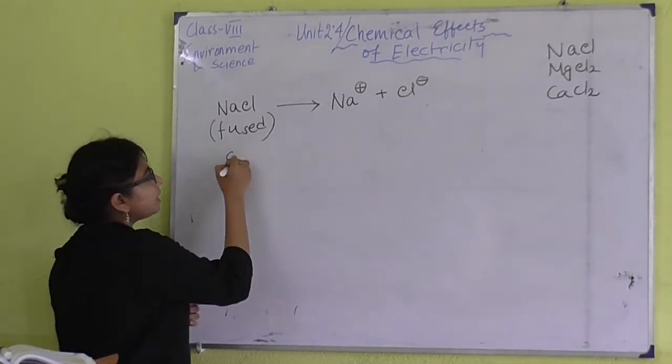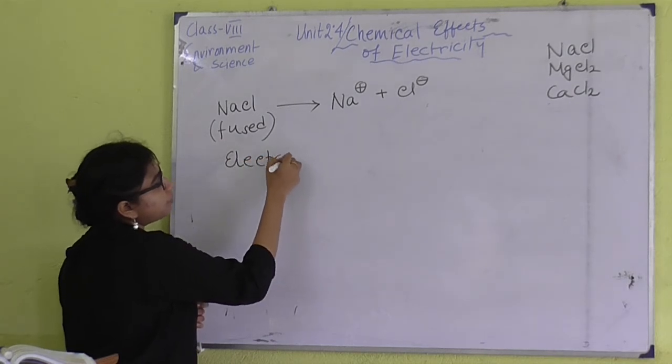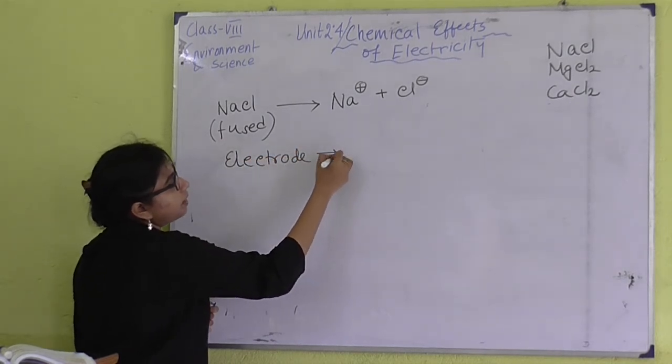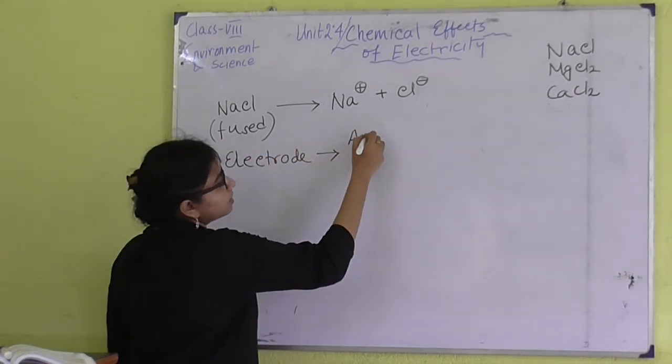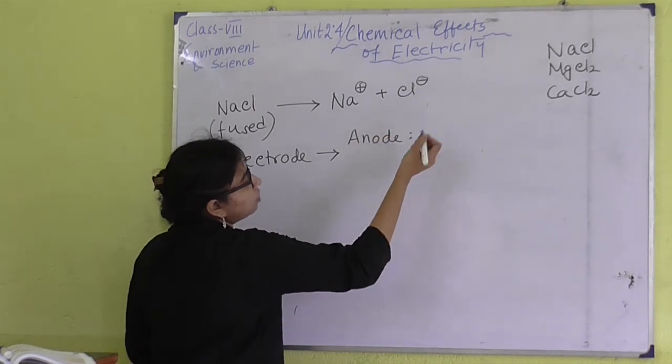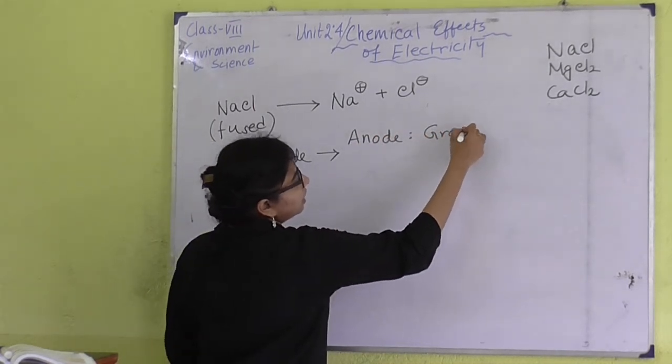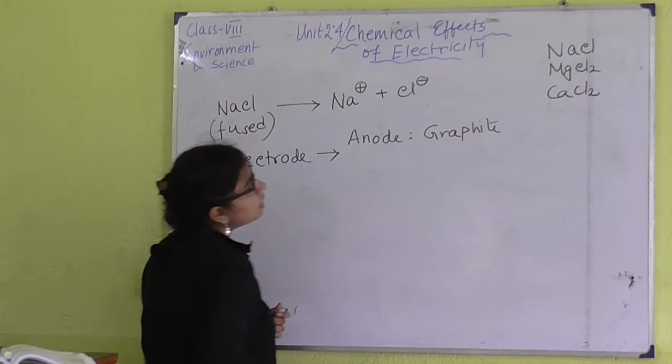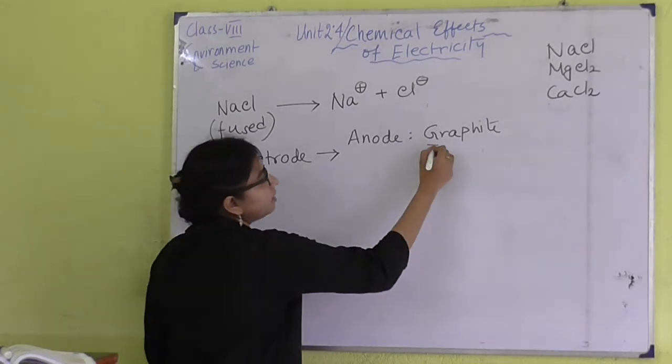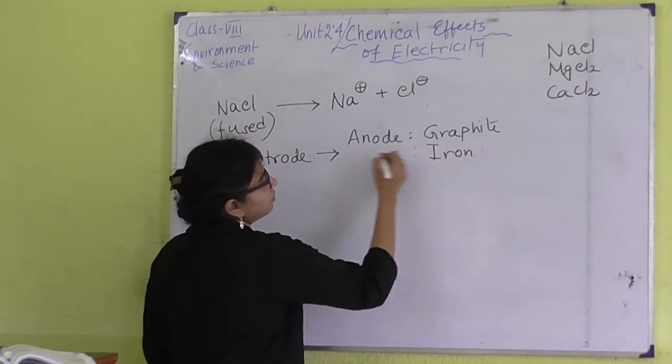Now, what should be the electrode? Here we can use graphite as anode and iron as cathode.